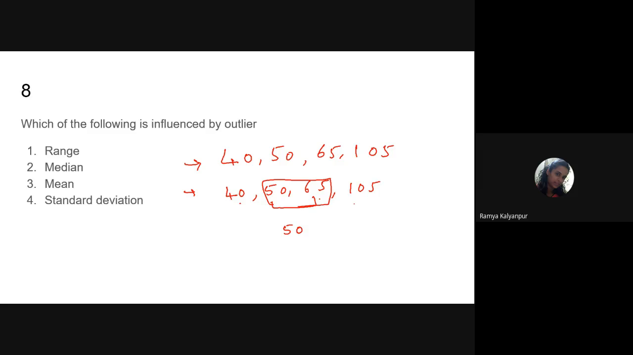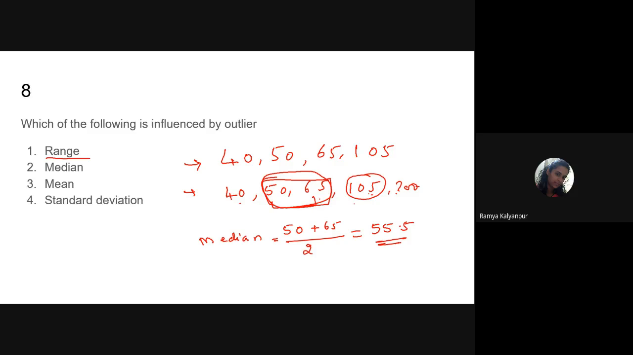So how do we get the middle value? 50 plus 65 divided by 2. That is 55.5. So this is our median, or the middle value. In the same example, whether this extreme number is 105 or even 200, it doesn't matter. We are only concerned with the middle values. So the median is definitely not influenced by the extreme values, the outliers.